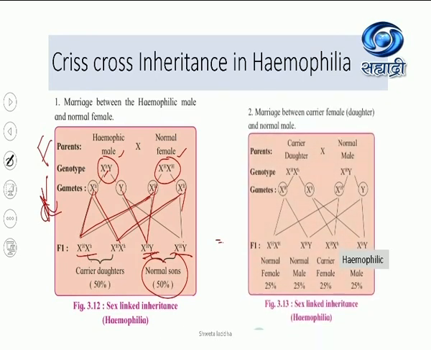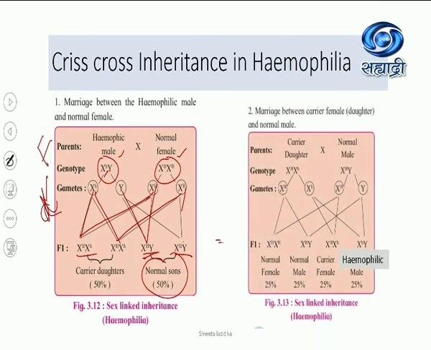Now let us look at what happens if this carrier daughter, XH, X small h, heterozygote condition, marries a normal man. Normal man means X with capital H and Y. What are the gametes formed? X capital H, X small h. Here it will be XH, capital H and Y. Let us look at the offspring.